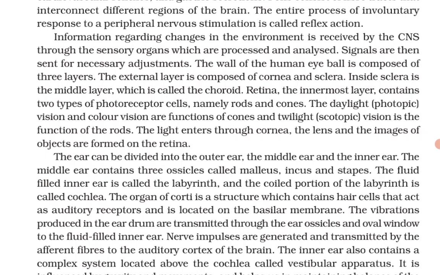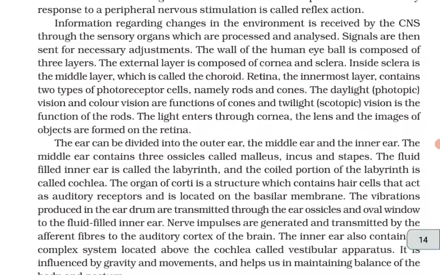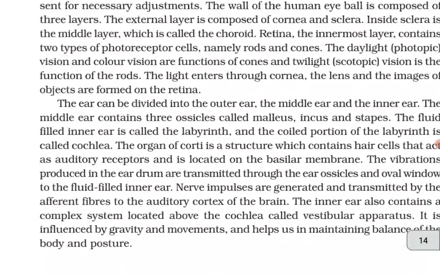The retina, the innermost layer, contains two types of photoreceptor cells, namely rods and cones. The daylight photopic vision and color vision are the functions of the cones, and twilight scotopic vision is the function of the rods. The light enters through the cornea and the lens, and the images of the objects are formed on the retina.